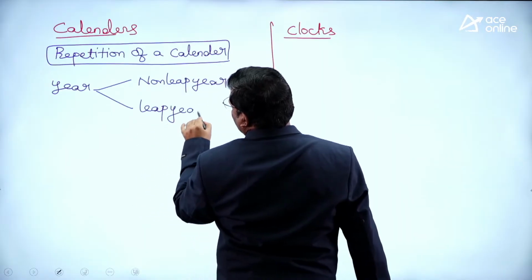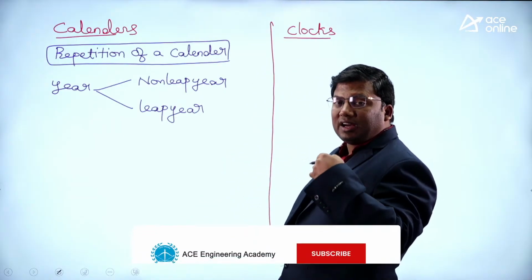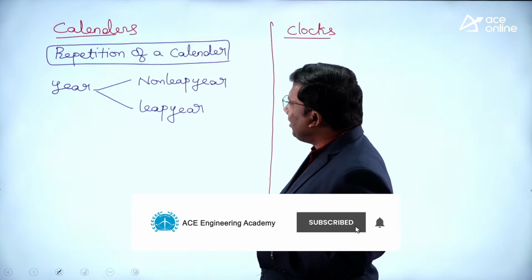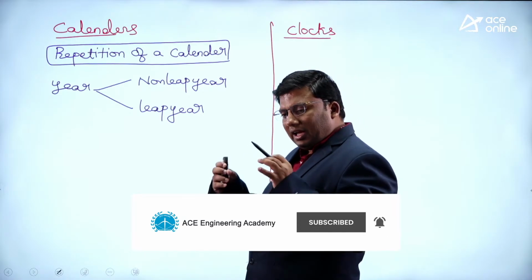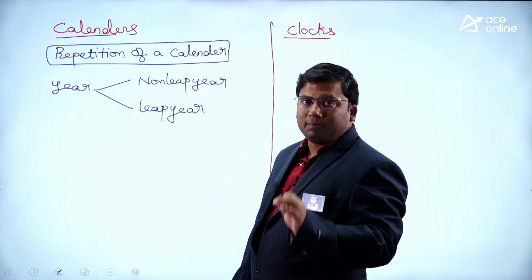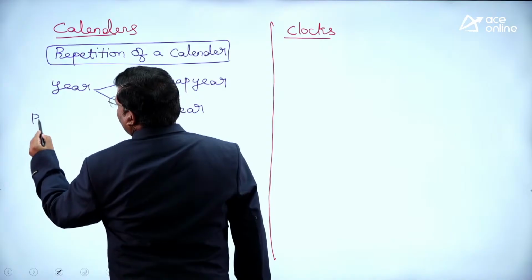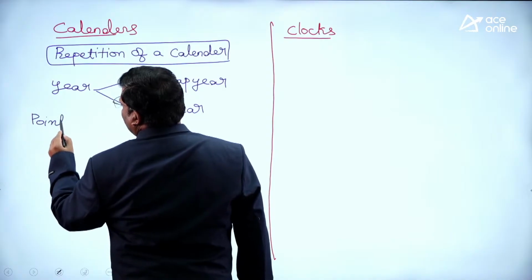Simple concept, you will get these questions in seconds, sir. When will the repetition of a calendar happen? Any year can be either a leap year or a non-leap year. First we will write down the key points.